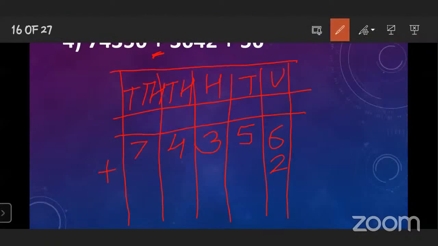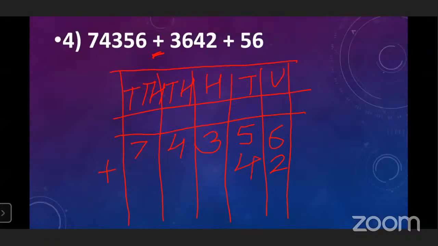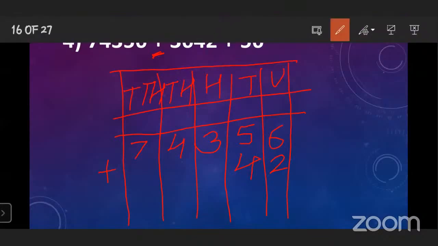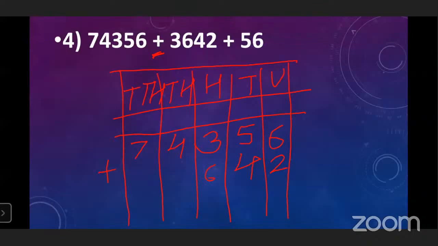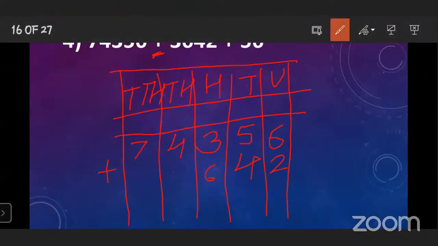It is 4. So write down 4 on tens place. 6 is on 100 place. And 3 is on 1000 place. There is no digit on 10,000 place. So don't write anything here.